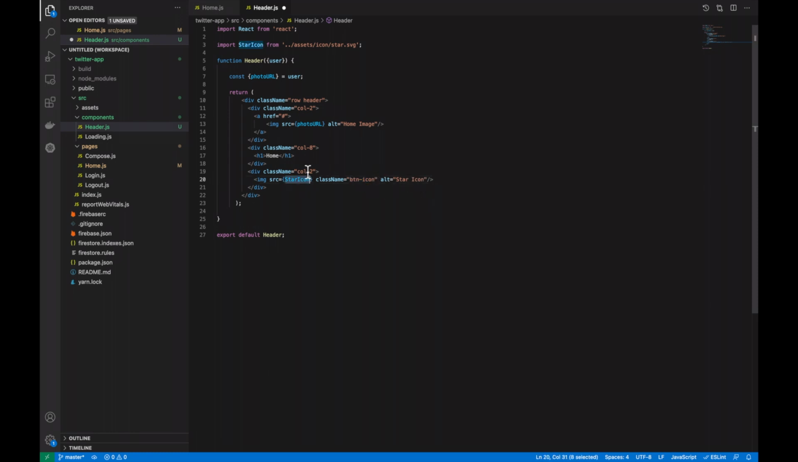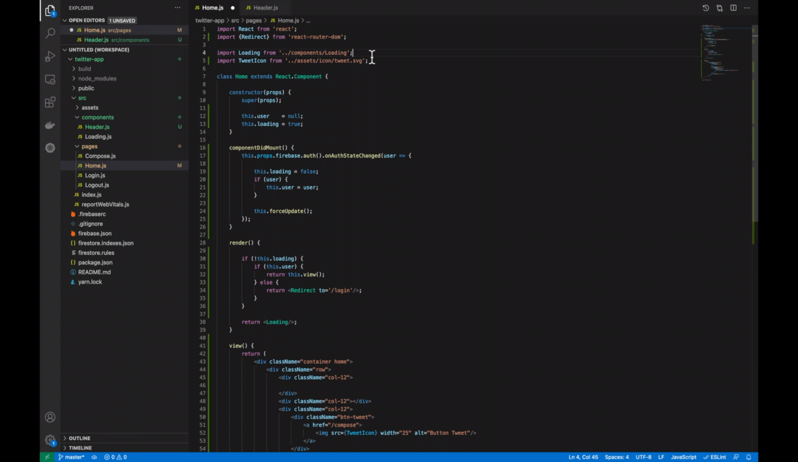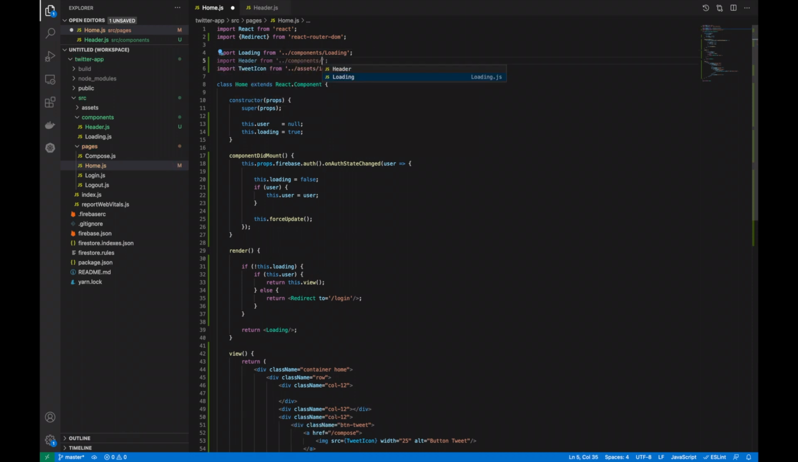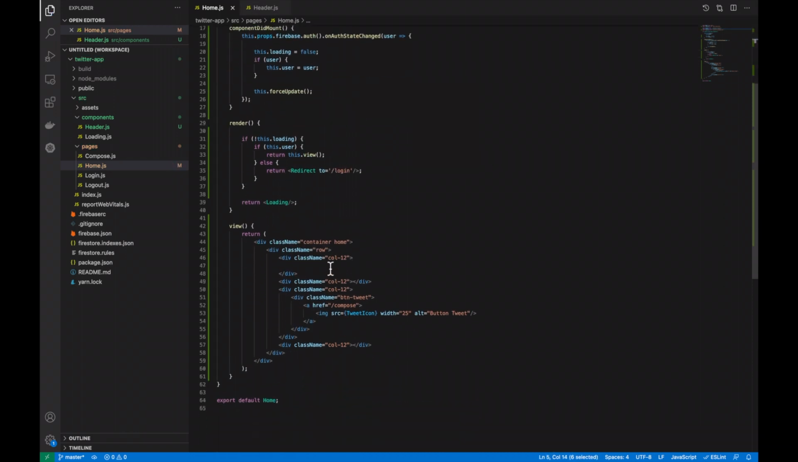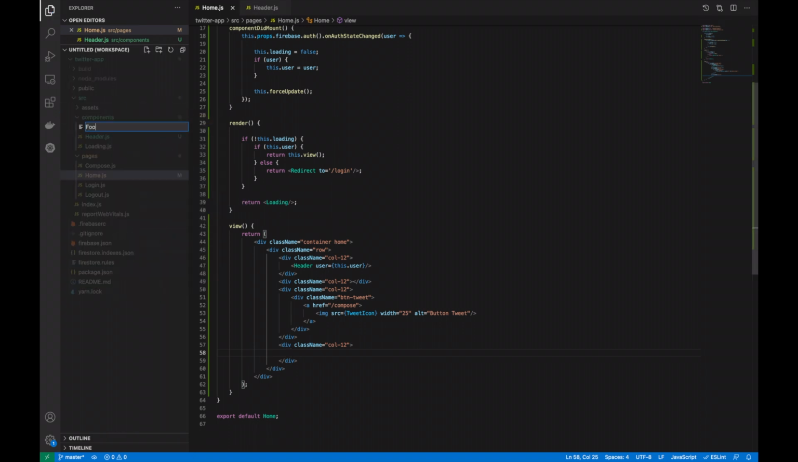In the third div, which is the col2, add in the image star icon and give it the class name button icon. Back in your home.js, you want to import the header that we've just created and then go down to the view and pop in our very first col12. Make sure you pass in the user prop, and in our last col12, we're going to create our footer component. And then right click and create a footer.js.